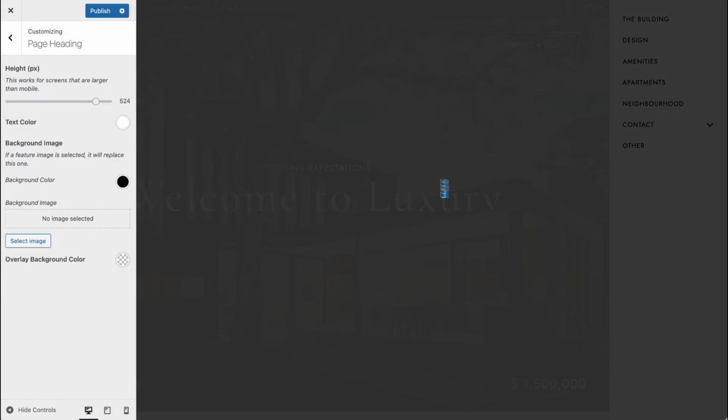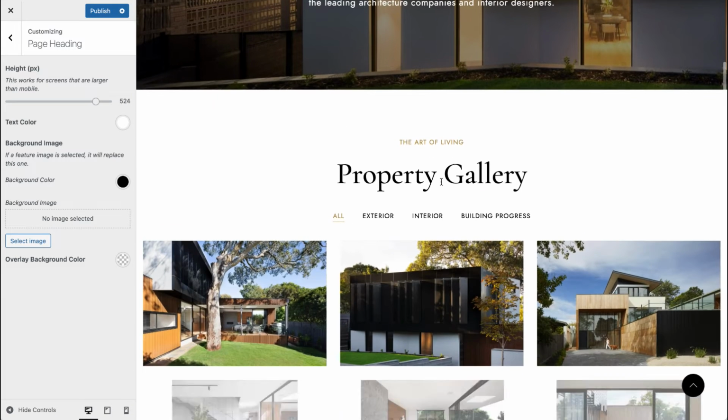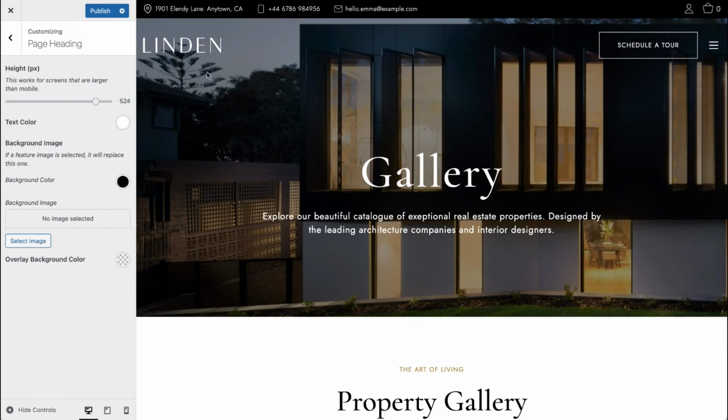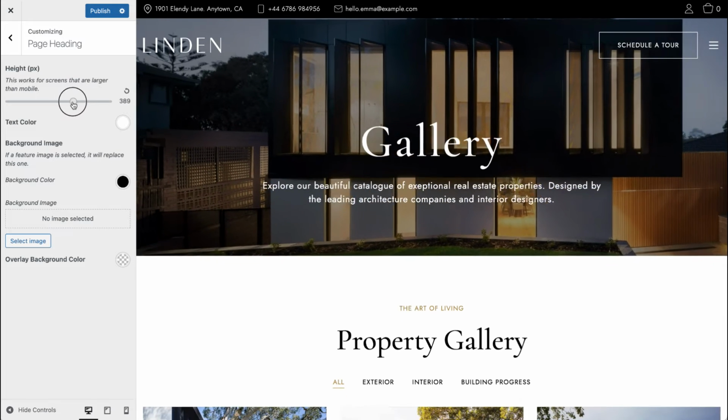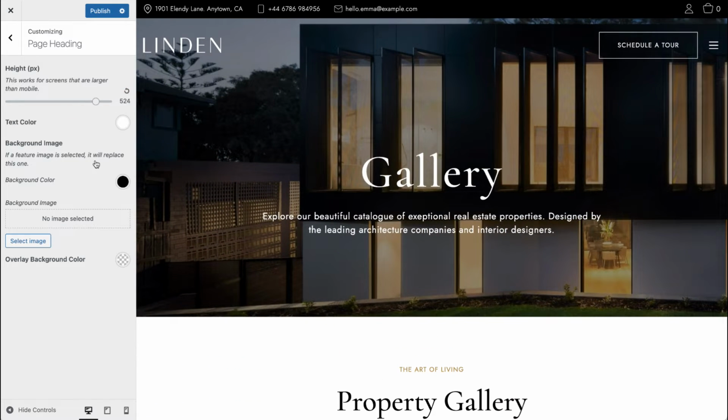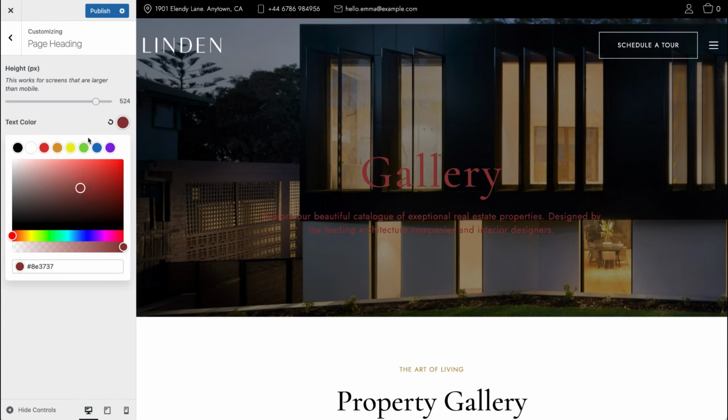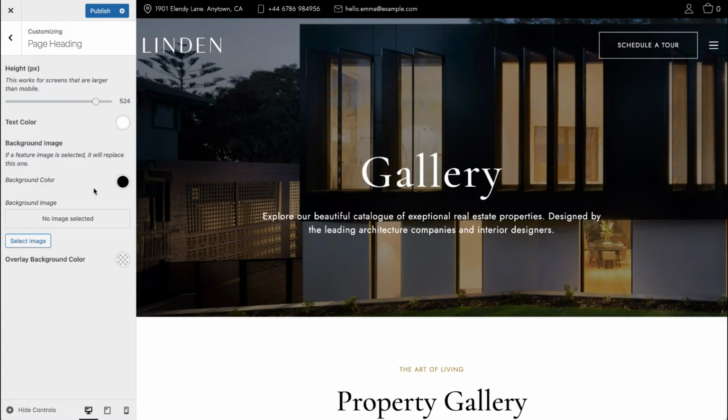For example, we have this beautiful page, gallery, and here you can see on top there is a section with an image, and you can set up this section right here. So you can change its height like this. I'll revert back. You can change the text color. If you don't want to use an image, you can simply use a color background that is set up right here. You can set up globally a background image, and this image will be used on every single page like this as a heading section, as a heading hero image.